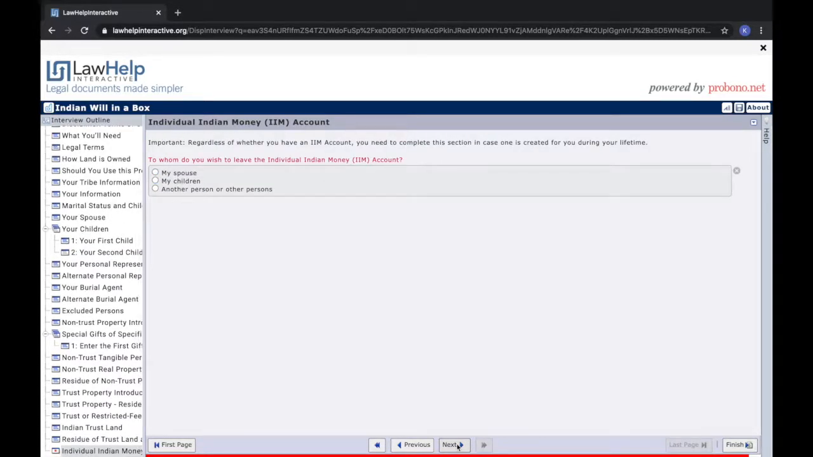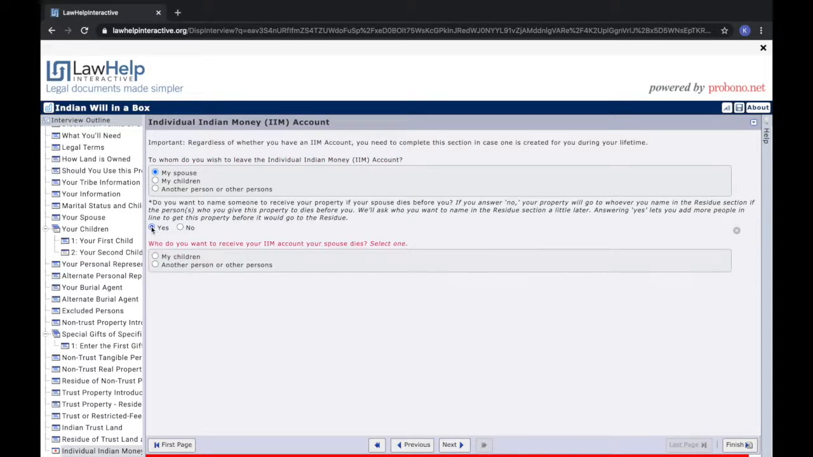Next, you can select who will receive the money in your IIM account. I will select my spouse with both of my children as alternates.